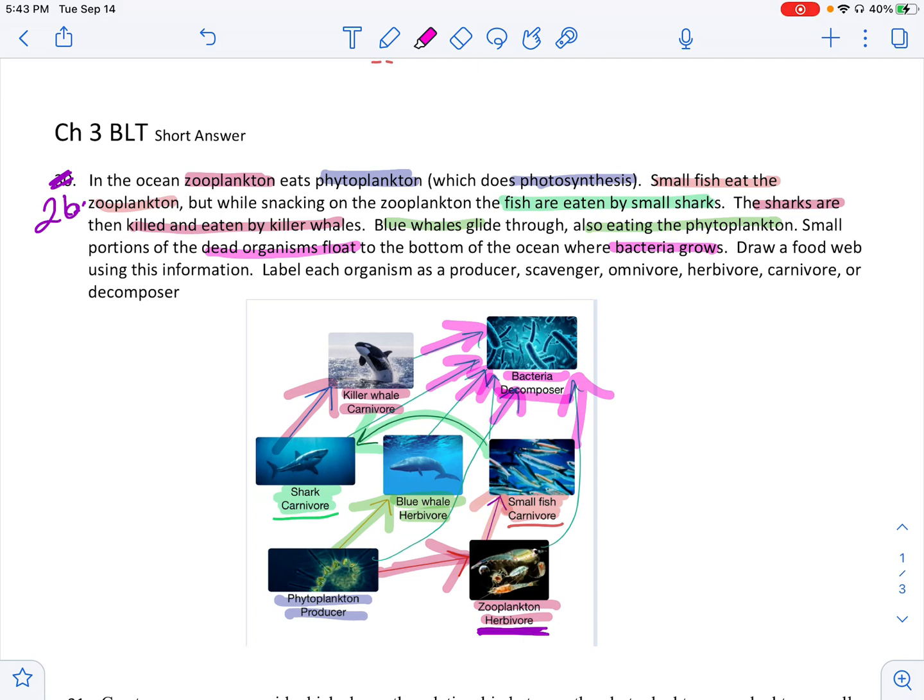Okay. All right, now I want to keep reading my instructions. That's one thing I noticed that sometimes you guys are not doing is following all of the instructions. So I'm going to keep reading. It says label each organism as a producer, scavenger, omnivore, herbivore, carnivore, decomposer, and I did that. So that means I am done with question number 26.